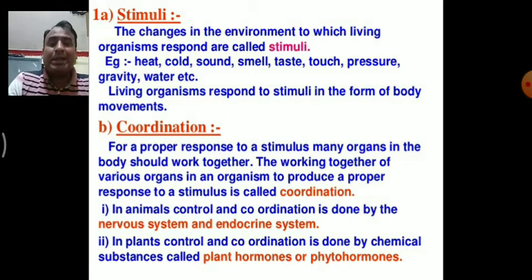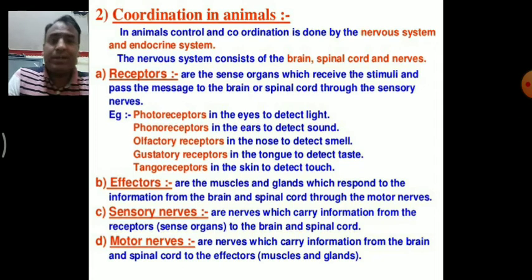Coordination means how the different organs work together to respond to a particular stimulus. For a proper response to a stimulus, many organs in the body should work together. The working together of various organs in an organism to produce a proper response to a stimulus is called coordination. In animals, coordination takes place with the help of two systems: first the nervous system, and second the endocrine system or hormonal system. But in plants, coordination basically takes place with the help of chemical substances known as phytohormones or plant hormones.